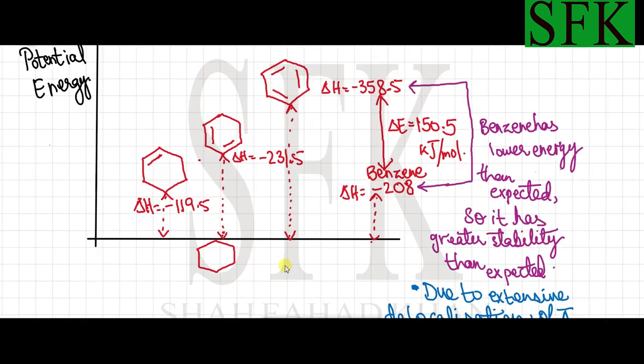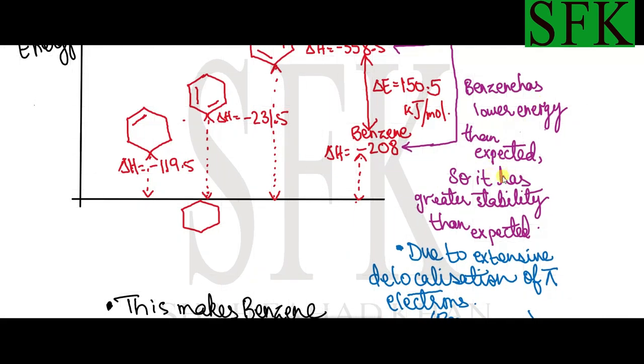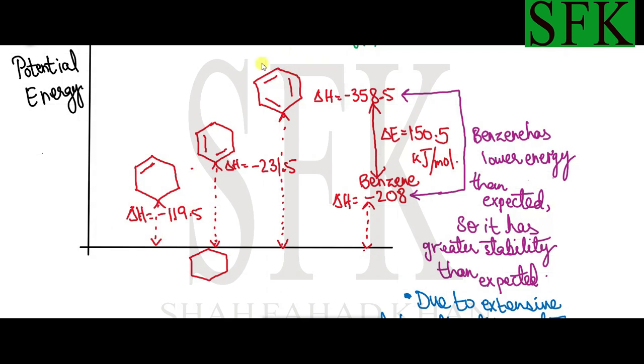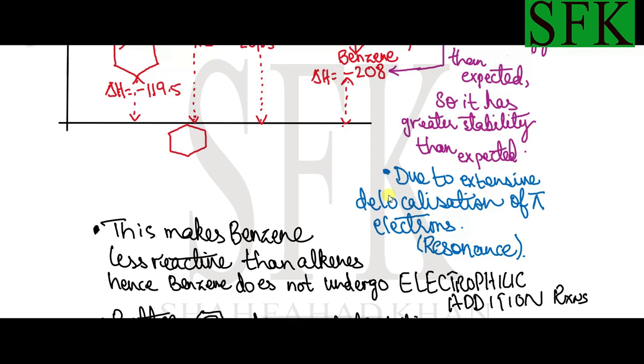I'm repeating it again and again. This delocalized pi electron cloud is responsible for the difference in the properties of benzene. Benzene has lower energy than expected, so it has a higher stability than expected. So benzene is more stable than it was expected to be, and this is due to the delocalization of pi electrons.